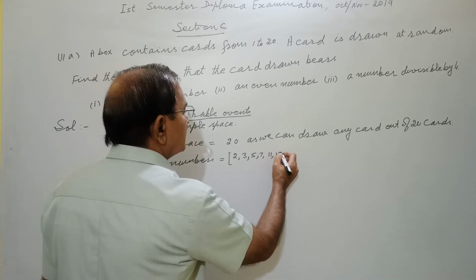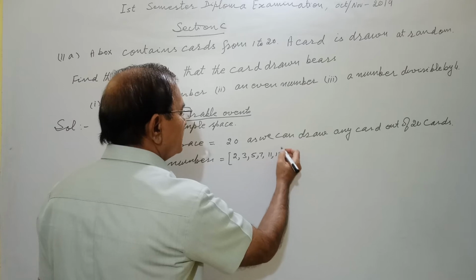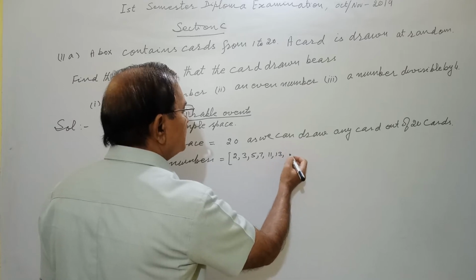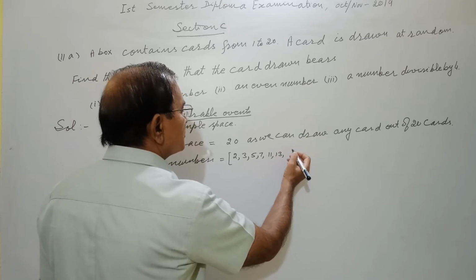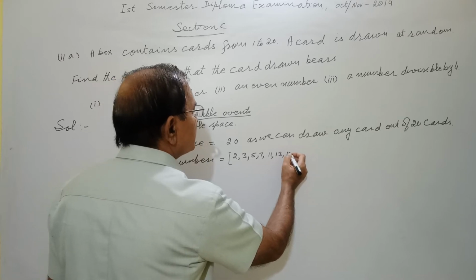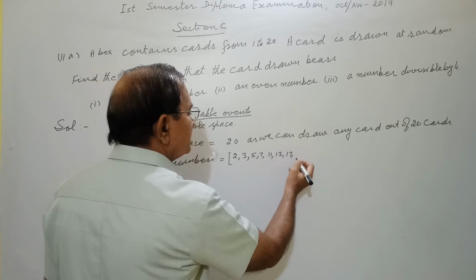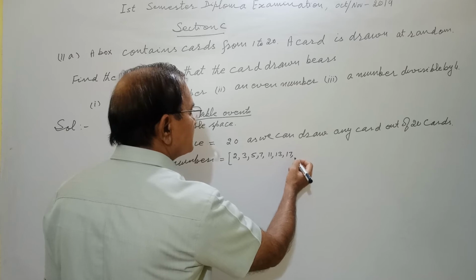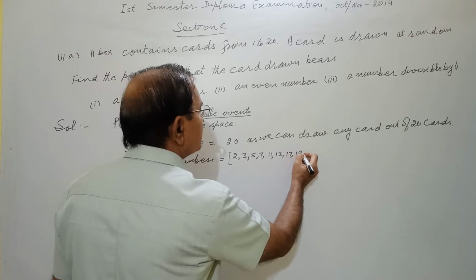We can't find the factors of 13. 14 can be written as 2 into 7. 15, 16 can be written as 4 into 4. 17, 18 can be divided into factors, 3 into 6. Then 19.